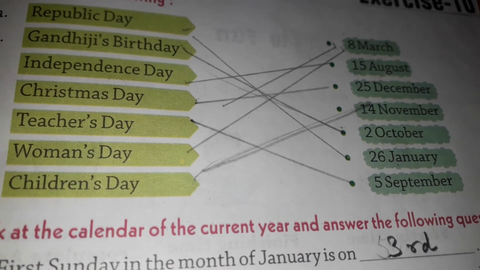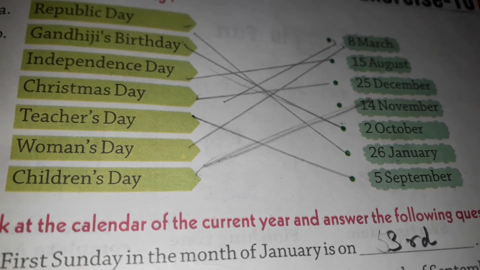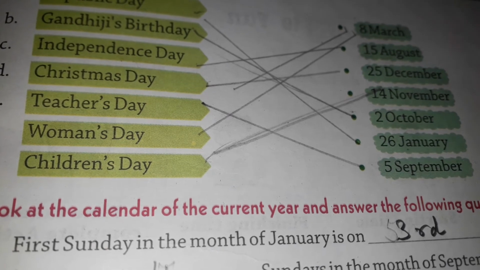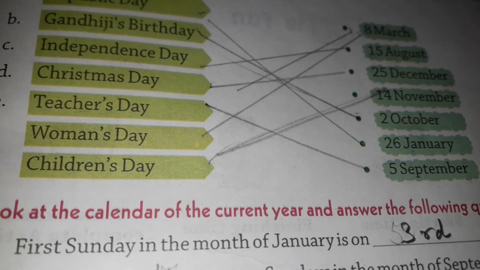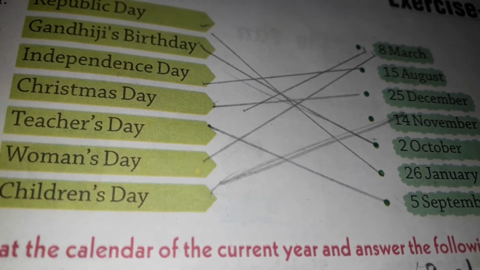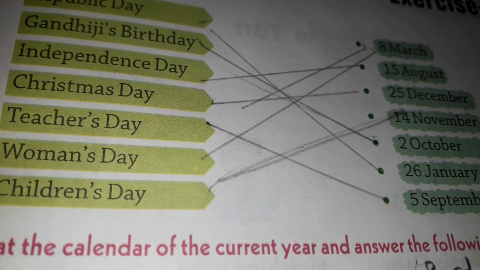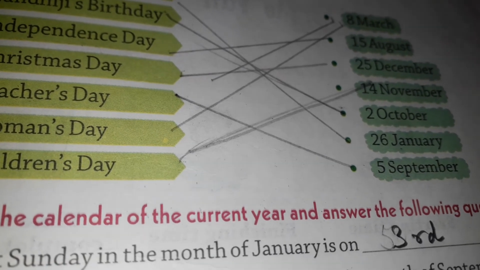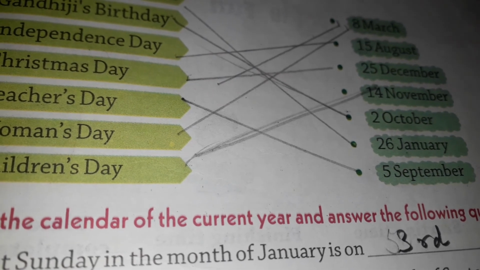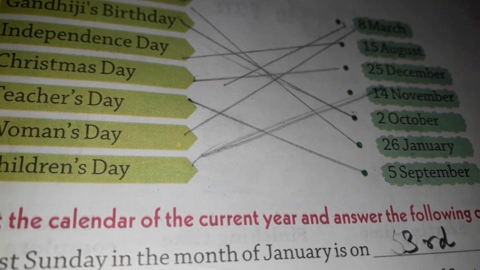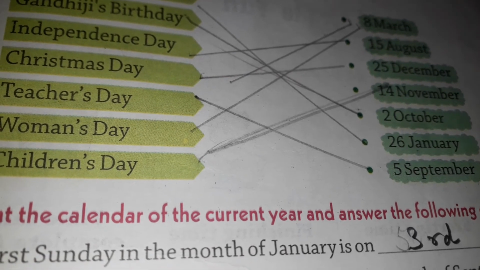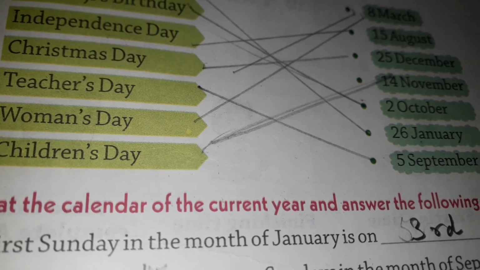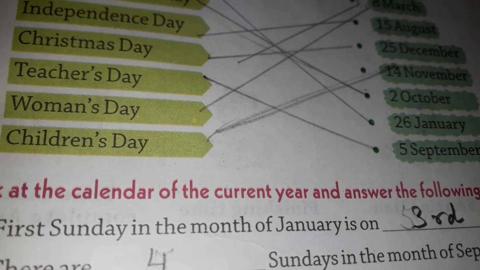Teachers' Day. When you are coming to school, you celebrate Teachers' Day in your school. When is Teachers' Day? It is celebrated on 5th of September. Then Women's Day. Women's Day is observed on 8th of March. And your day, that is Children's Day. When is Children's Day? Children's Day is on 14th November. It is the birthday of our first Prime Minister Pandit Jawaharlal Nehru. He was very fond of children, so his birthday is named as Children's Day.